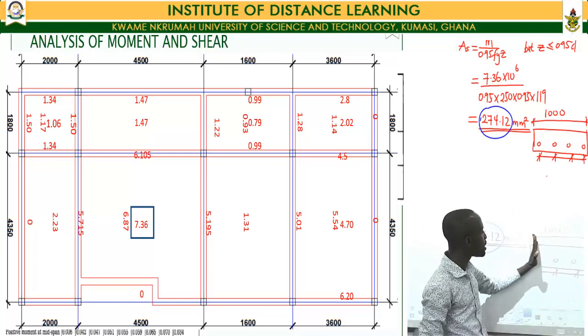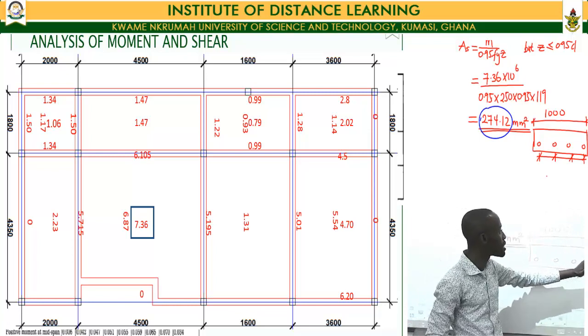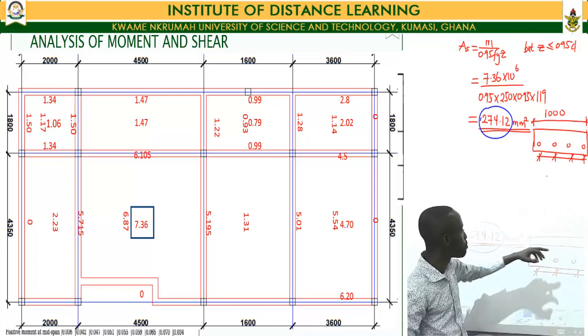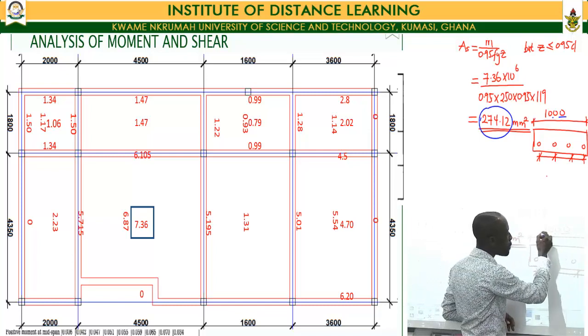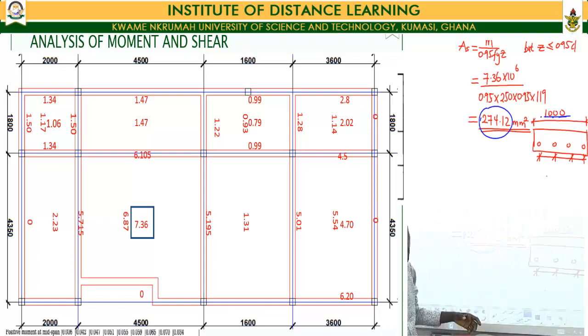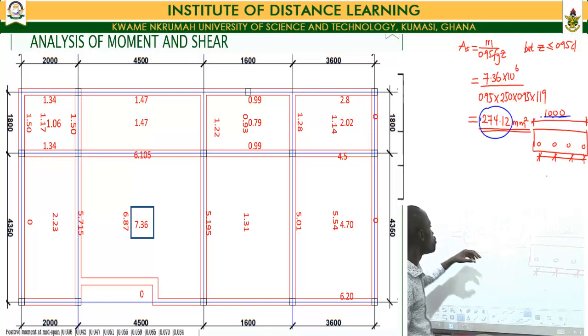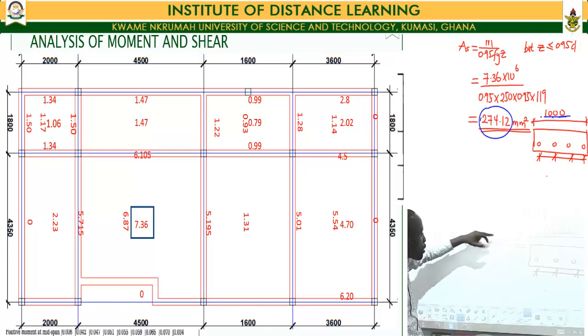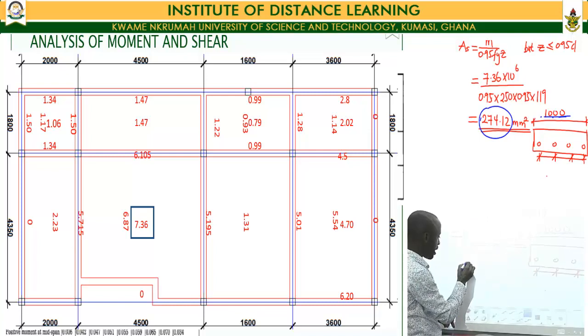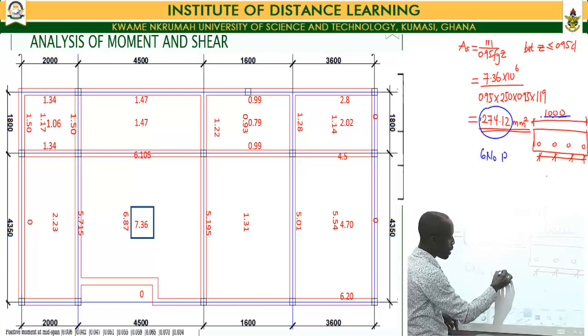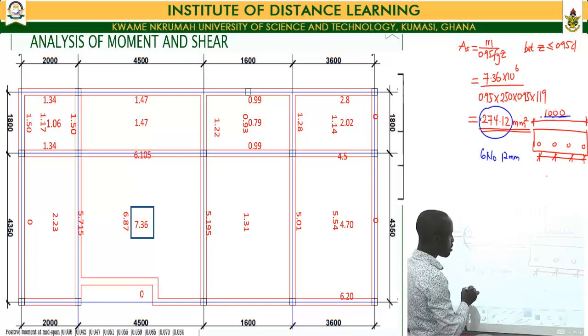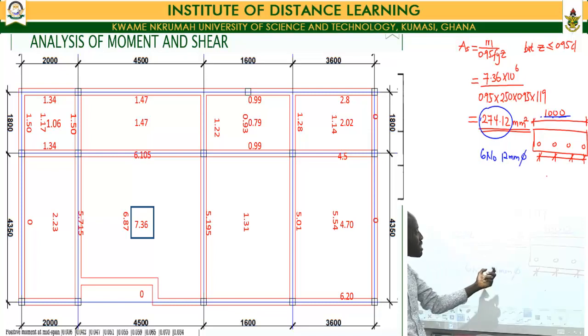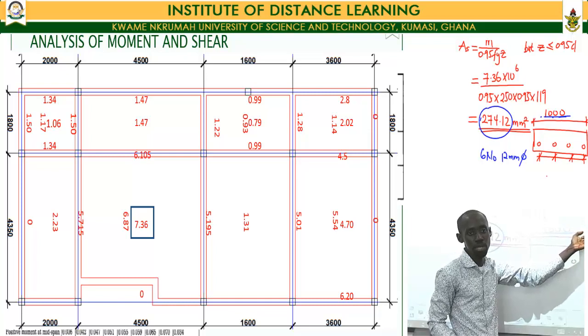Now, once you've identified the number of bars that will be required within the 1 meter span, you divide the span, which is the 1 meter, by the number of bars. So assuming I divided the area by the 274.1 and it gave me 6 number 12 mm diameter bars, how would I distribute the 6 number 12 mm bars within a 1 meter space?